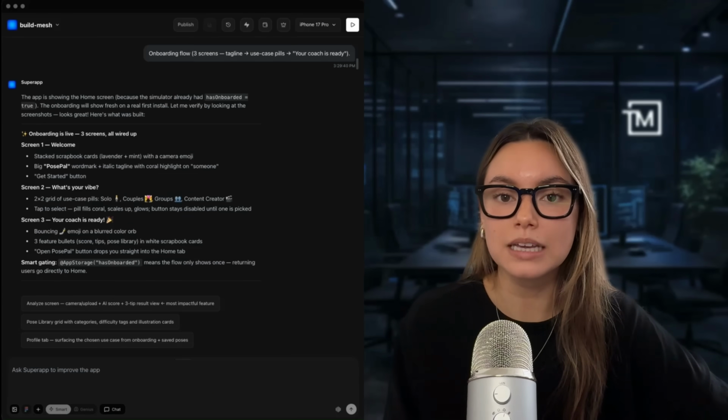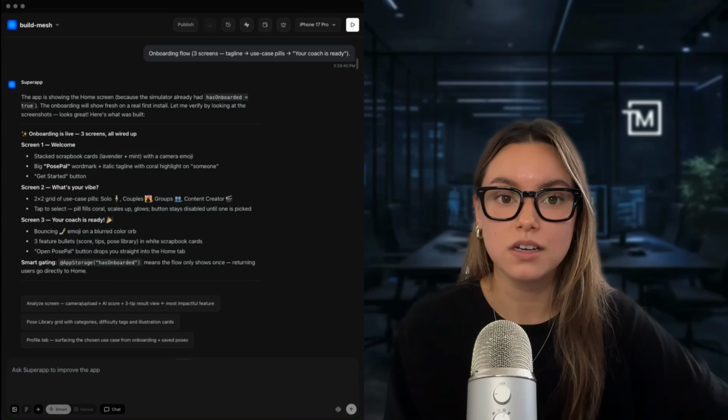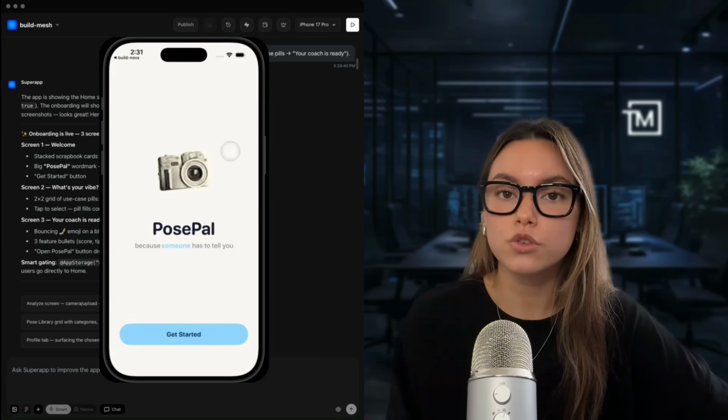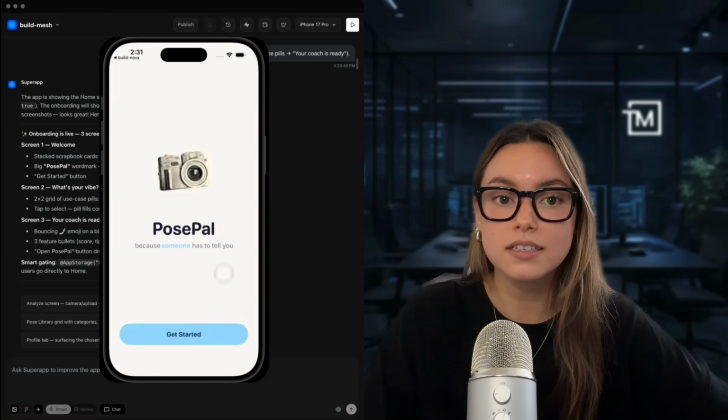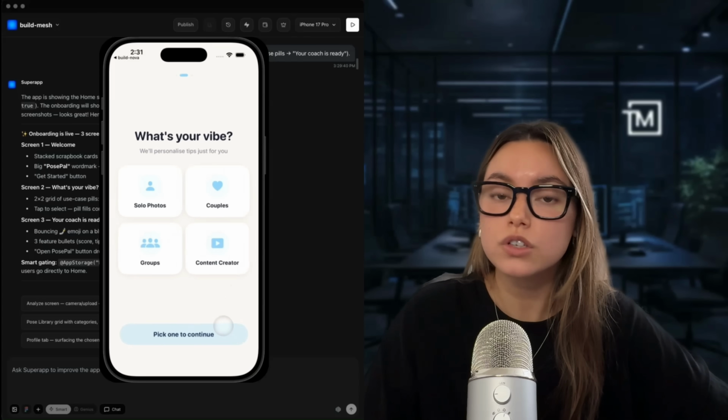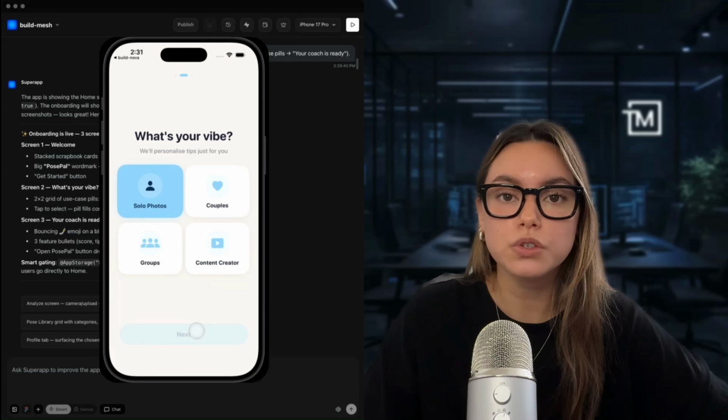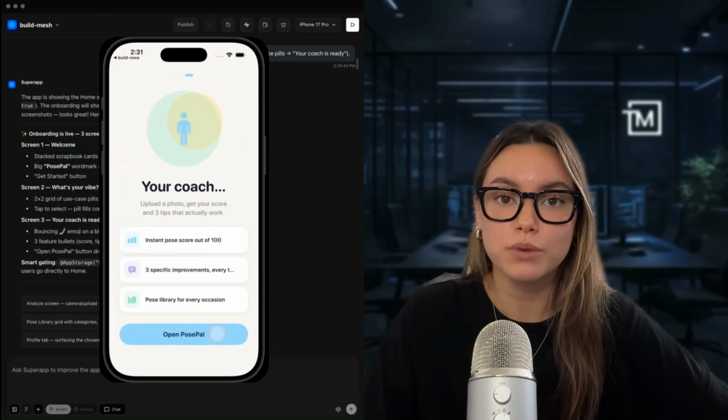Then I built each screen with separate prompts. Prompt 2, onboarding. 3 screens. The tagline is a use case selector, so the app knows if you're shooting solo, couples, groups, or content, and a "your coach is ready" closer.